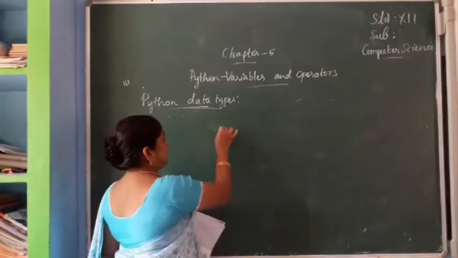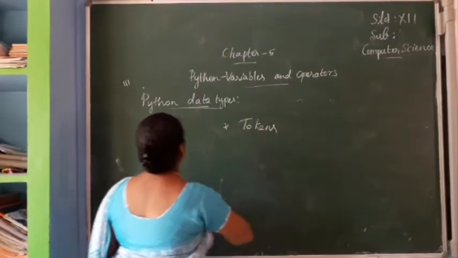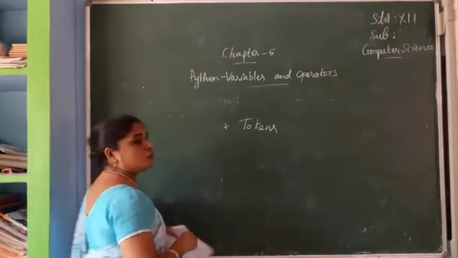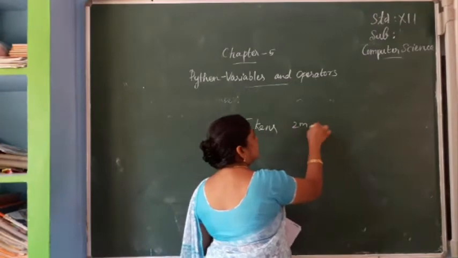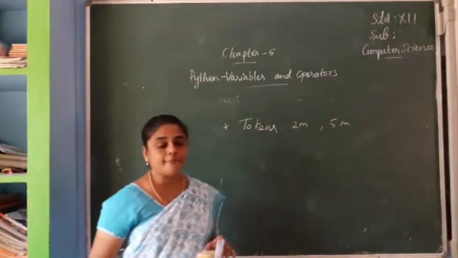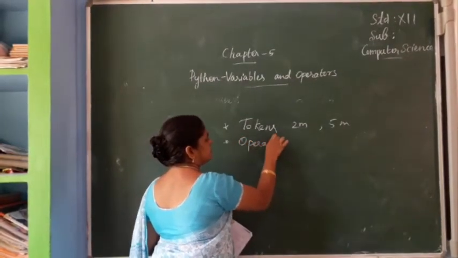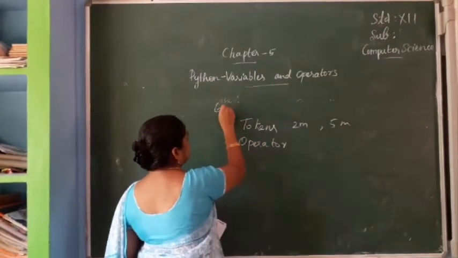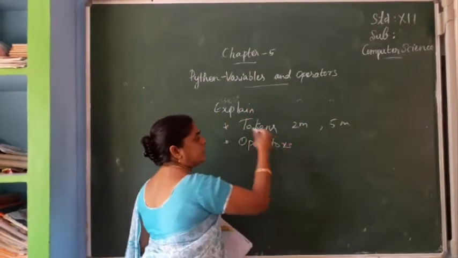Then we have to study the important question, tokens. Tokens will be asked in 2 marks and also in 5 marks. Important question. Okay. Then we study about operators. Explain tokens, explain operators.